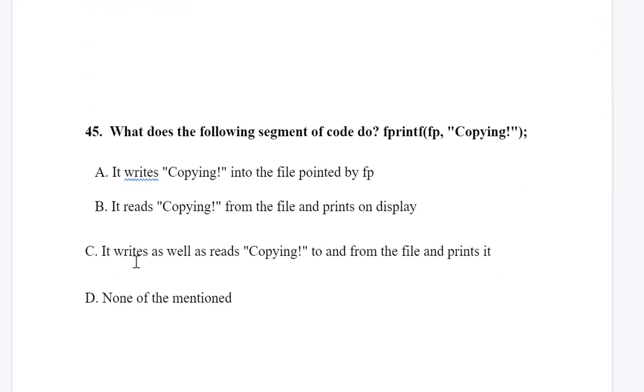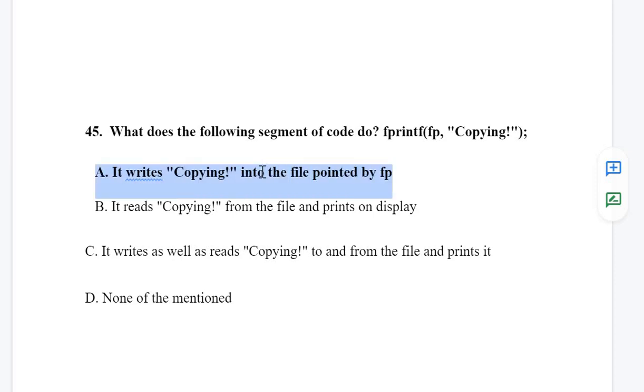What does the following segment of code do? fprintf(fp, "copying"). What will the fprintf function do? It will write the string "copying" to the file that is pointed to by fp. If it was fscanf, it would read the value from the file, but as it is fprintf, it will write the value to a file. So it writes "copying" into the file pointed to by fp. Yes, it is the correct answer. Let's see the other options. It reads? No. It writes as well as reads? No. So option A is the correct answer.